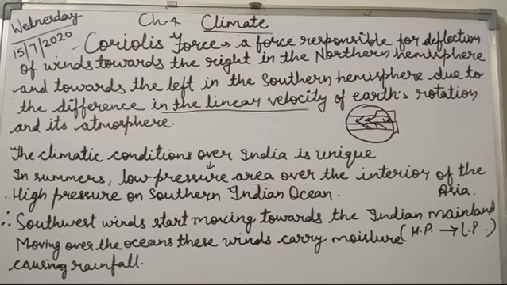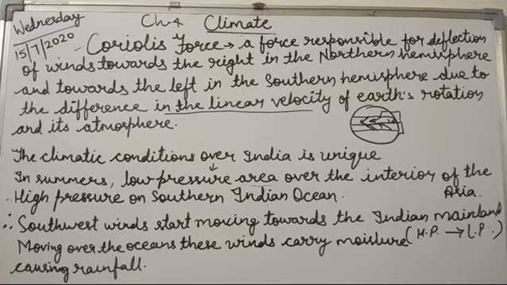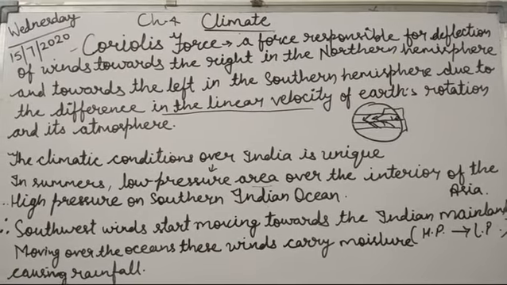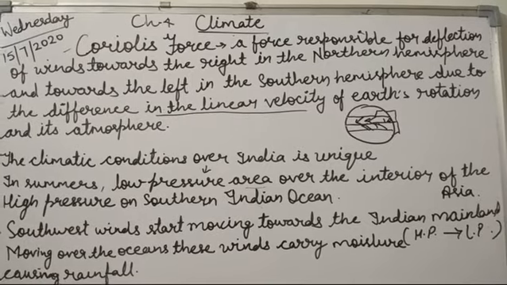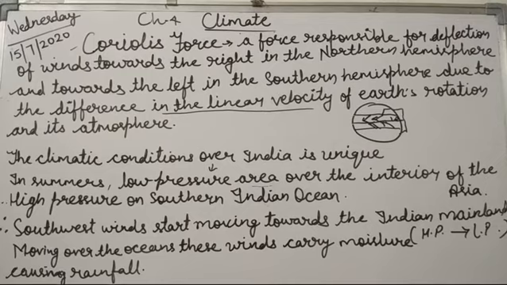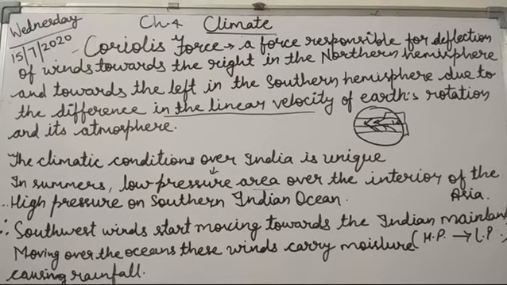So the climatic conditions over India are unique just because of that Coriolis force. Though according to what we have learned there must be an arid land and rainfall should be low, it does not actually happen, because the winds get deflected from the high pressure to low pressure.